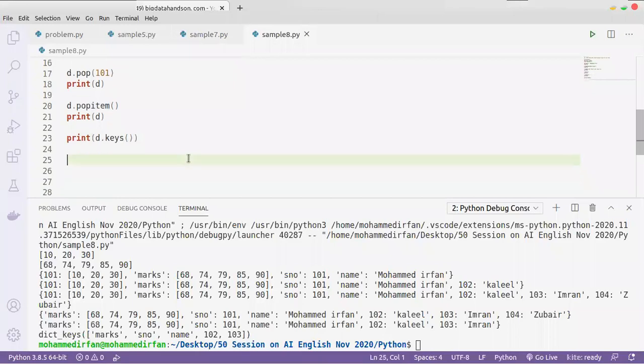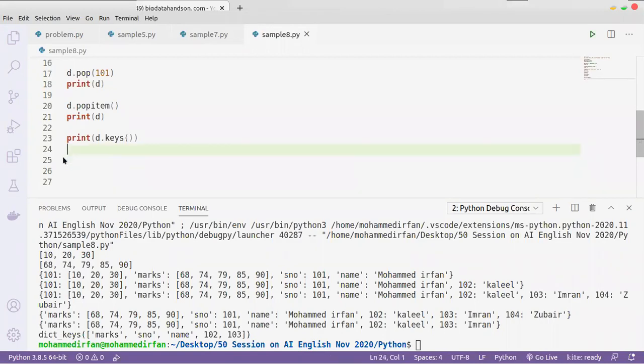For example list.pop, in the pop we need to give the index value, for example 1 or 2. But in a dictionary, without the key, it won't work.